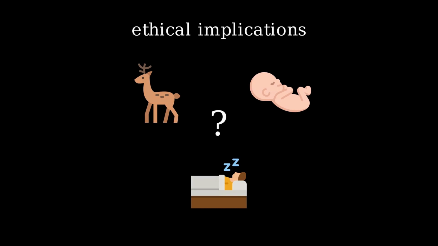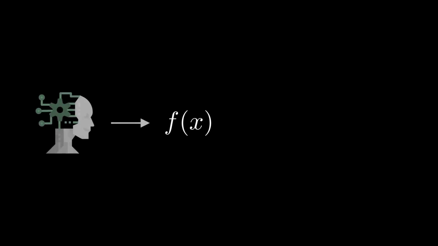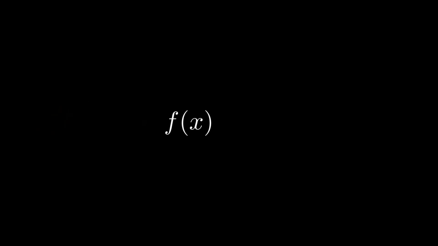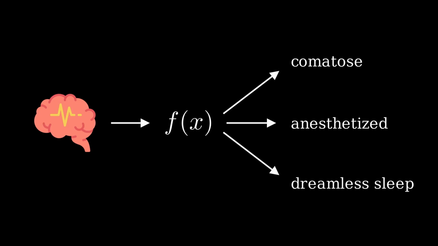What it takes to answer these questions scientifically is a theory of consciousness that can mathematically translate brain activity into a measure of consciousness. Of course, there are many theories about consciousness, but there's only one theory to date that provides mathematical equations that allow us to determine if someone or something is conscious. Using this math, neuroscientists have been able to compute if patients were anesthetized or in dreamless sleep just using their brain activity. And here's the kicker.